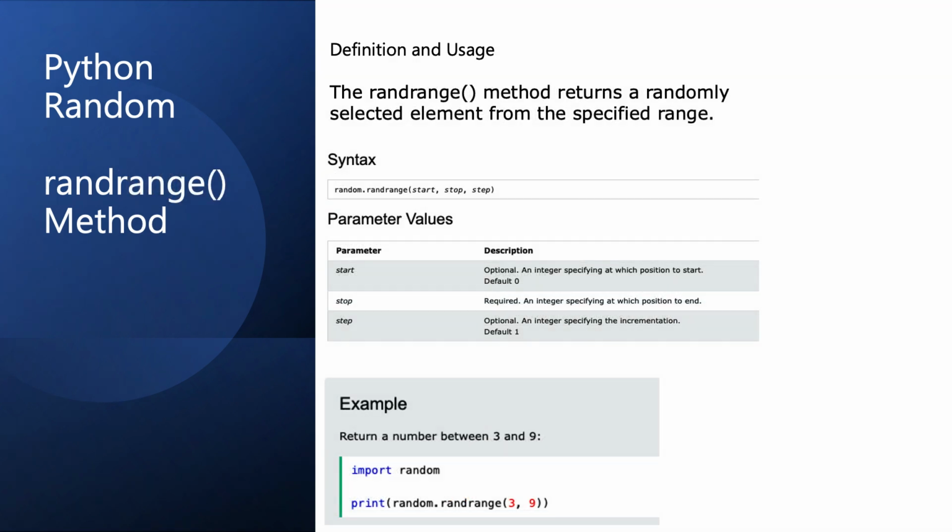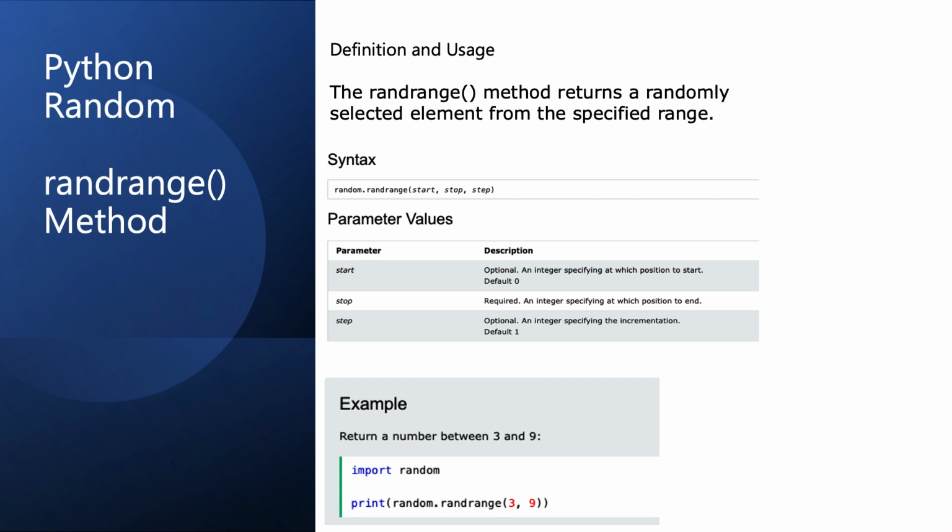Now, if you want a bit more control on your number generations, you can use the randrange method. This works pretty much like the randint method, but in addition, there is a third argument called step. So you still provide the start and stop arguments, but with the step argument, you're adding incrementation. So if I use the same start and stop as before, like 3 and 9, but then I add a third argument with a value of 3, then I will start at 3, then step or increment to 6, then step to 9. So this gives me more control on what numbers to include and exclude in my random number generation process.